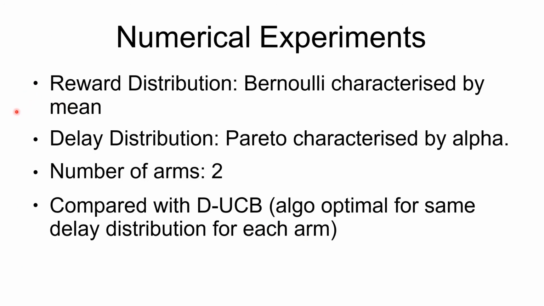The work ends with a few numerical experiments where there are two arms, and the reward distribution of each arm is Bernoulli, characterized by its mean, and the delay distribution is Pareto, characterized by alpha. The patient bandits algorithm is compared with the DUCB algorithm, which is an algorithm optimal in the case where the delay distribution of each arm is the same. It is to be noted that the authors in this work have not made any assumption that the distribution of delay of every arm is the same.